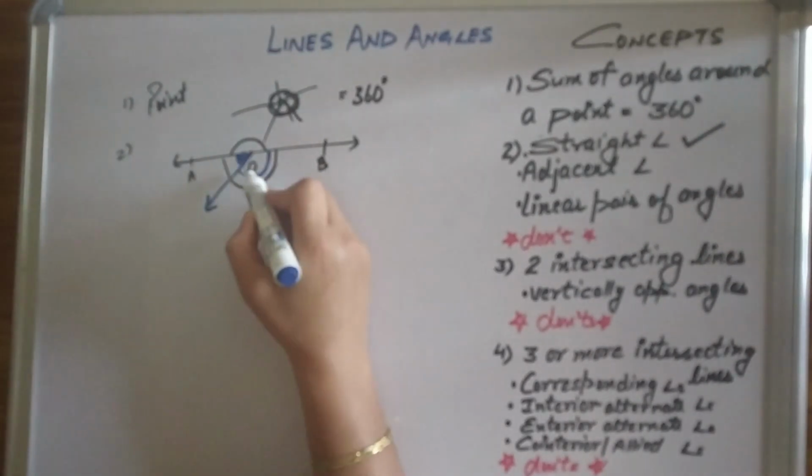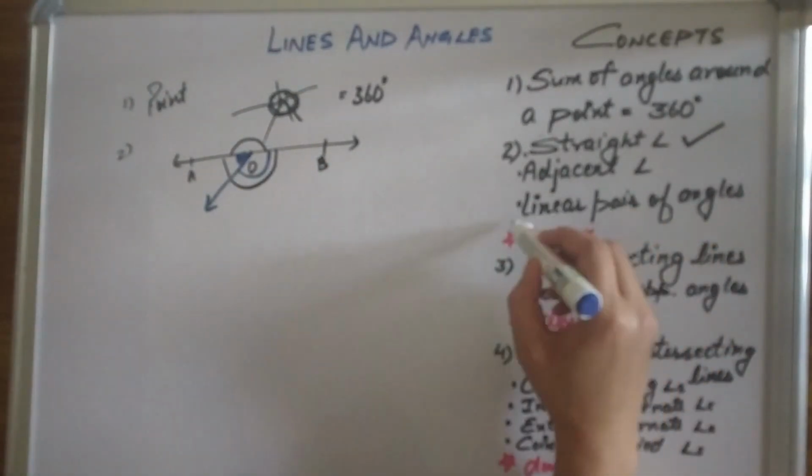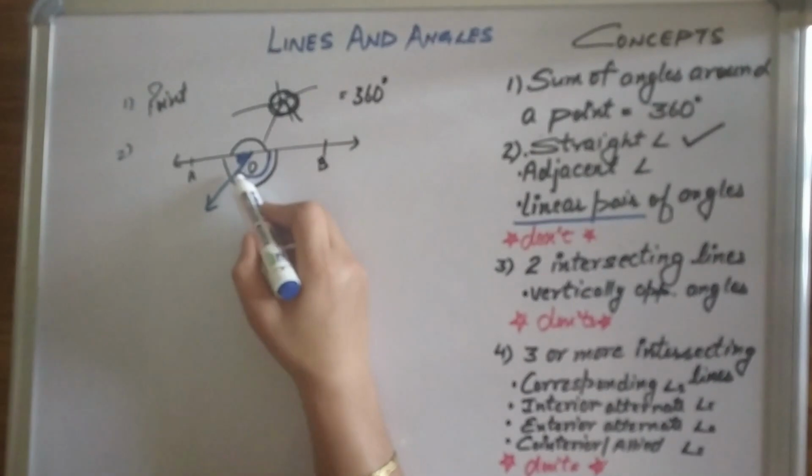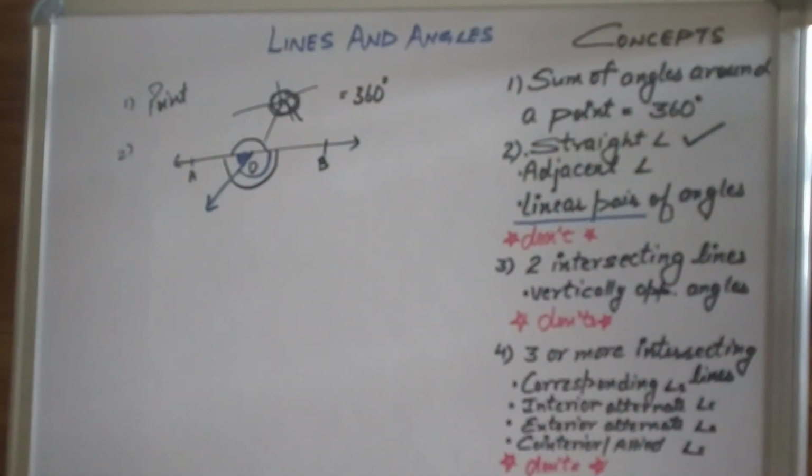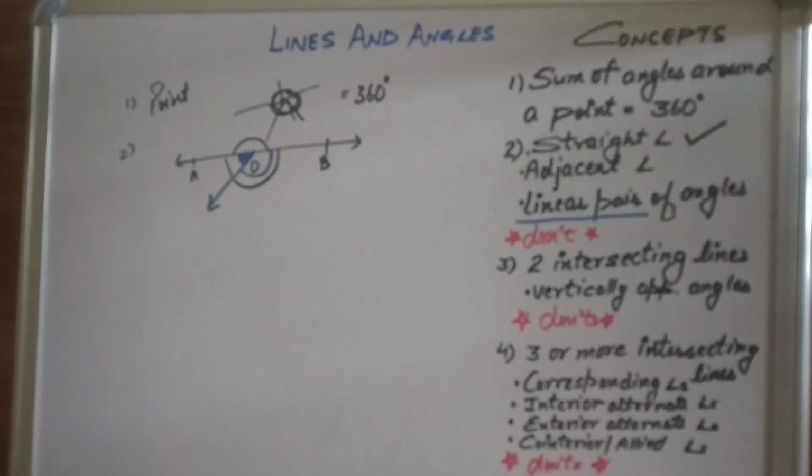These 2 angles are called linear pair of angles. The two angles formed by the intersection of a straight angle by a ray are called linear pair of angles.